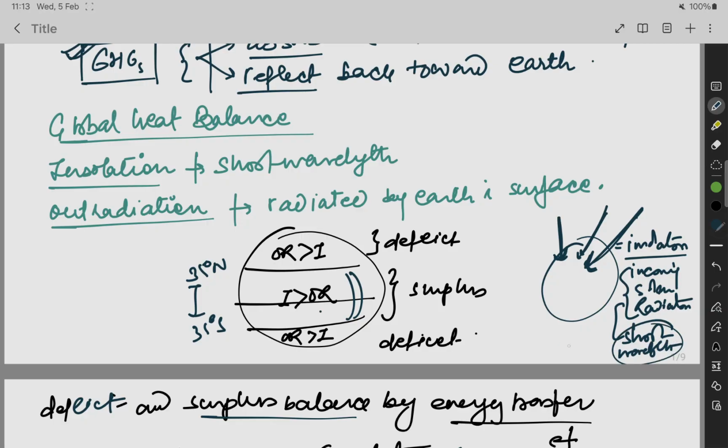This is a question UPSC asked: the solar radiation which comes to the earth is short waves or long waves? So it is short wave radiation. Insolation is short wavelength, but the rays going out of the atmosphere are long wave, and they are majorly responsible for the heating of the earth.